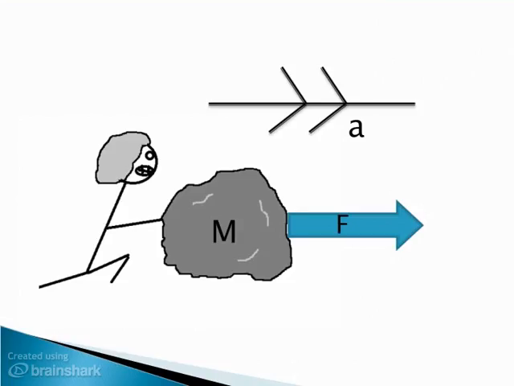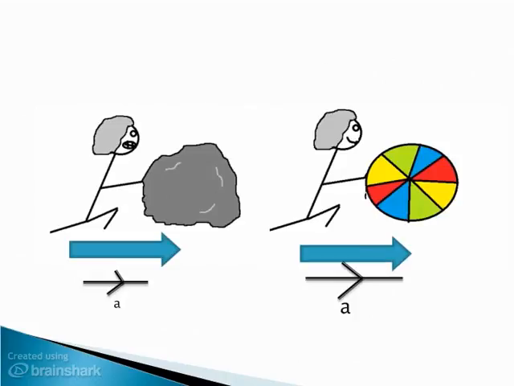Now this law is very useful because it allows us to work out how much force we need to apply to an object of a certain mass to get the desired acceleration. It also means we can think about an object's inertial mass, which is a measure of an object's resistance to a change in motion. You can do this by applying the same force to different masses and comparing the acceleration, and obviously you would find that the object of greater mass would have a smaller acceleration.